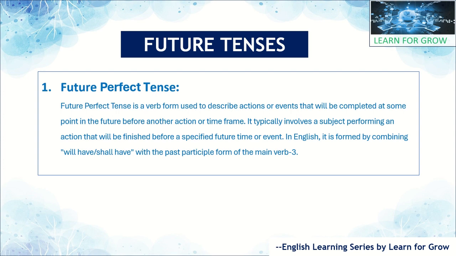Here we are using a helping verb or auxiliary verb, you can say, that is will have or shall have, and main verb form 3rd. Future perfect tense means that in the future, some work or activity will have been completed before another activity starts, right? This is the simple definition.